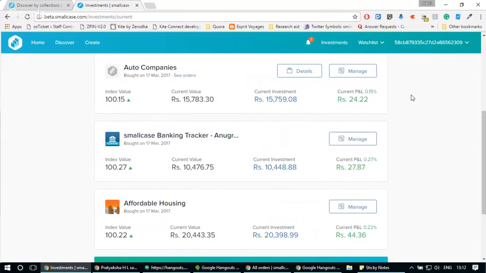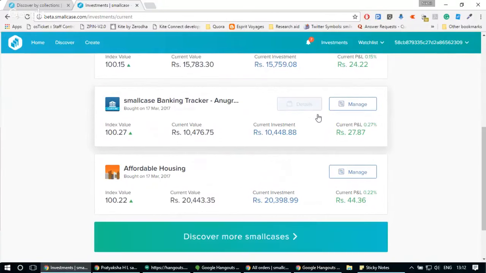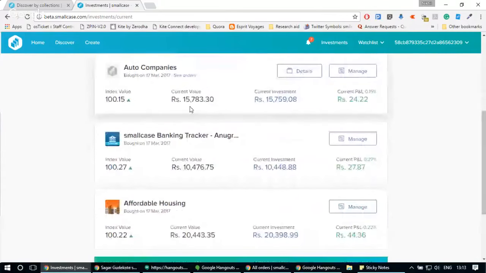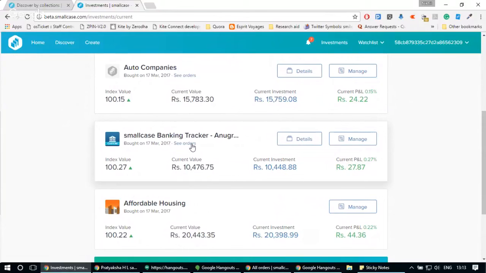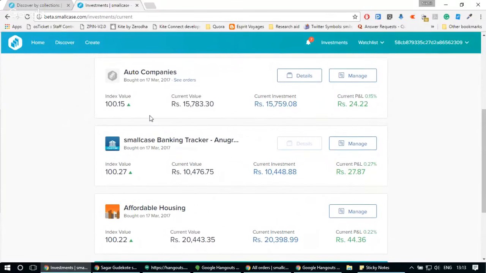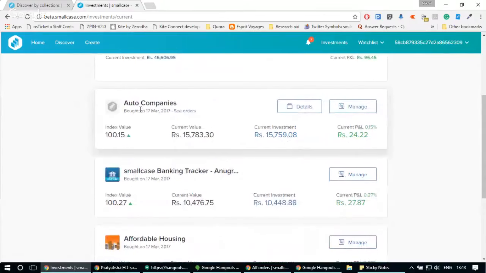So you don't have to go and track each and every stock which is present in different smallcases created by you or created by the research team. You just need to come on the investment page and track your indices. So let's say holding, no, smallcase, currently we have three smallcases. One is a direct smallcase created by the smallcase research team, affordable housing. One is a custom smallcase, which is the smallcase banking tracker, where I removed all the private sector banks and just bought the public sector banks.